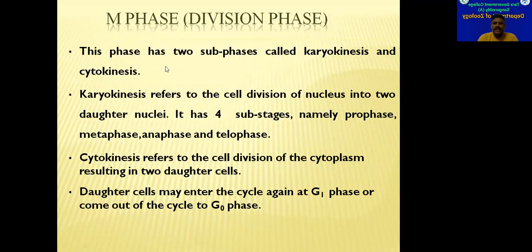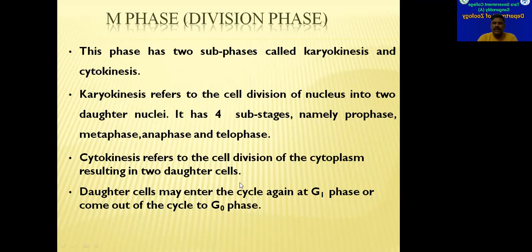We know that the events that happen in mitosis and meiosis can be divided into two subphases. One is karyokinesis, another one is cytokinesis. In karyokinesis, there are four subphases: prophase, metaphase, anaphase, and telophase. In cytokinesis, once one nucleus is divided into two nuclei, the remaining cell organelles in the cell will be equally divided between the two daughter cells. Thus, two daughter cells will be formed as a result of this division phase or M phase. In case of meiosis, two meiotic divisions will be there, meiosis 1 and meiosis 2.